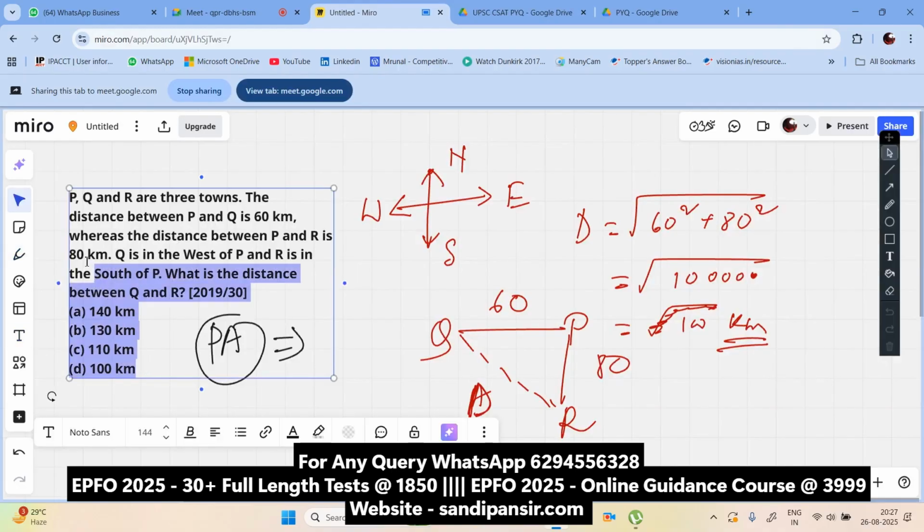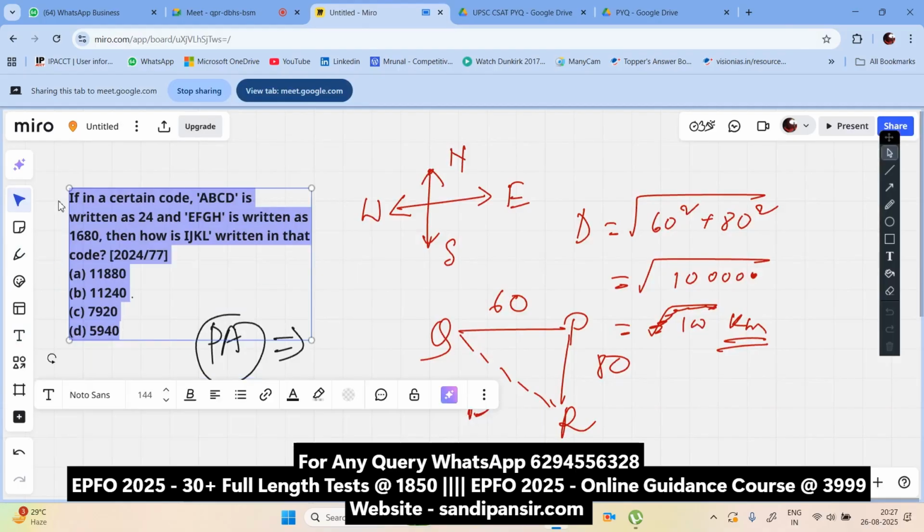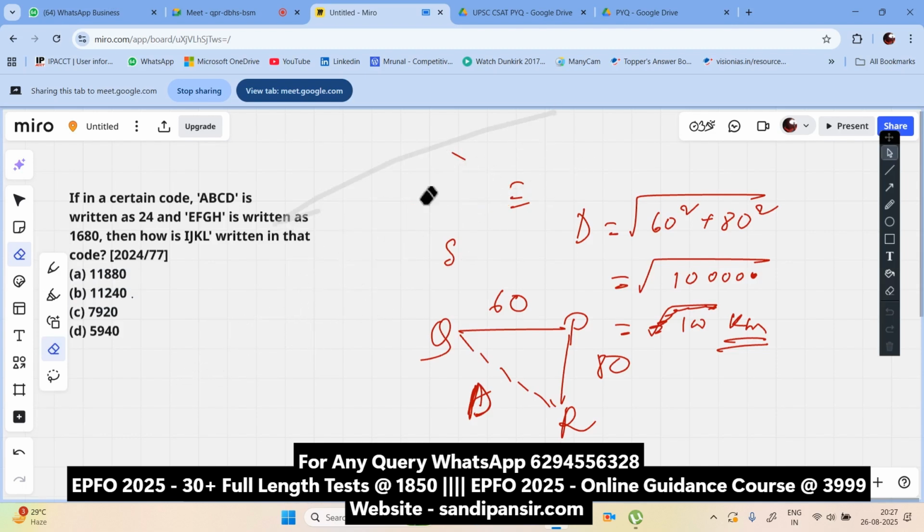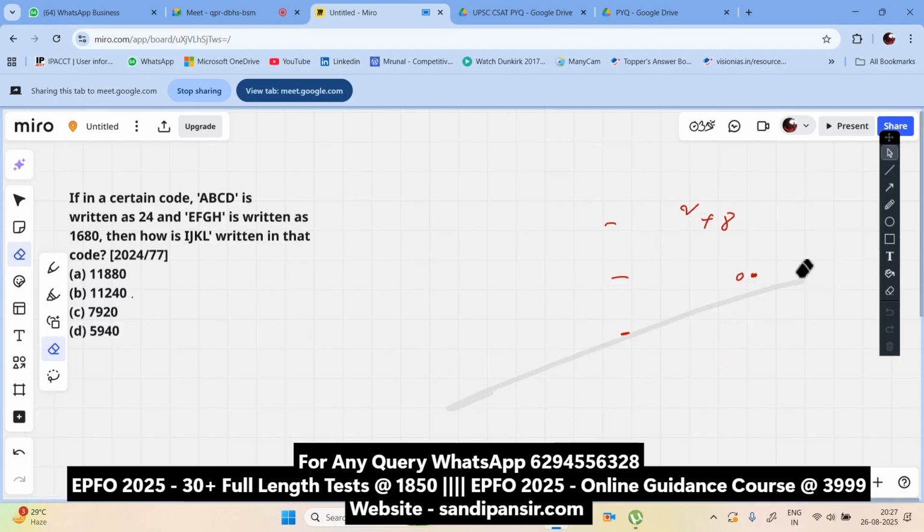Now coding decoding, as you know very clearly, relies on two things: the place value and the opposite value of the alphabets, as we have in the English alphabet, right? As you know, the coding decoding question has been given here.